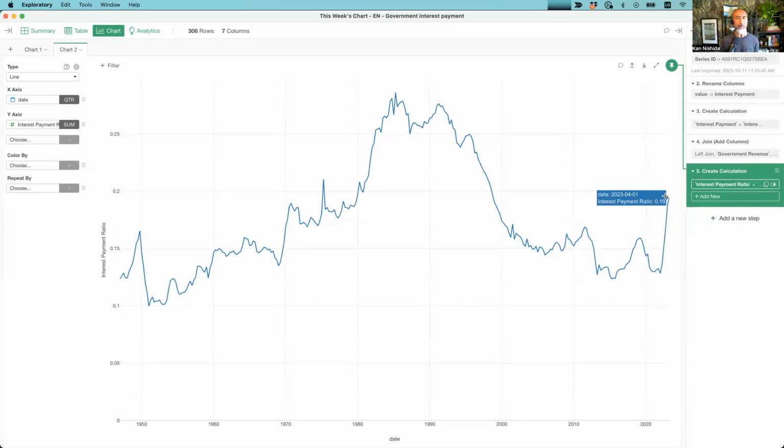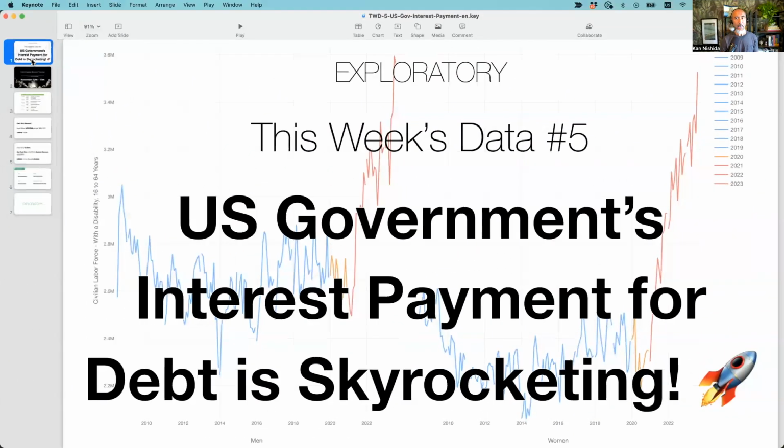We don't know. The point is interest payment is increasing, and the ratio has also been increasing compared to the last 20 years. But we had a similar pattern before, and we might have that again. Mark Twain or somebody said history doesn't repeat, but it rhymes. We'll see. So that's it for today's data.